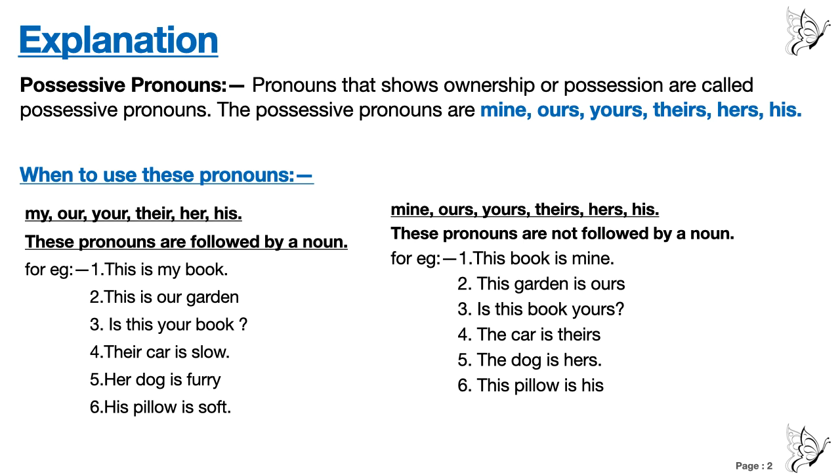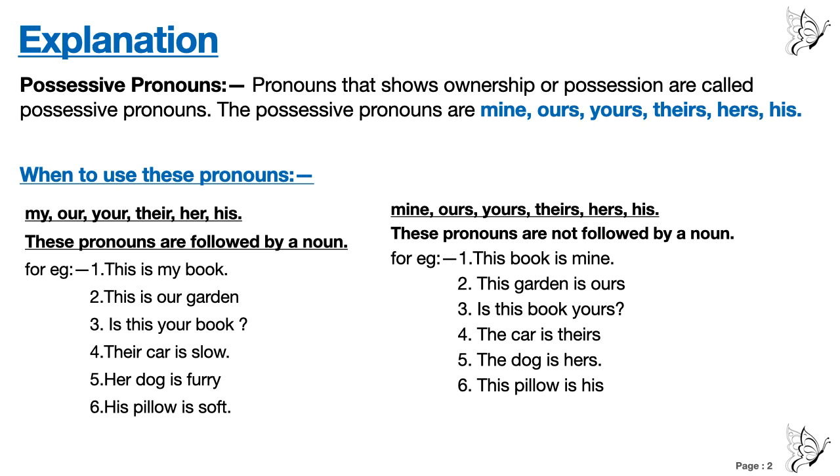After our, we are using a noun, that is garden. Is this your book? After your, what are we adding? Again a noun, book. Their car is slow. After their, again we are using a naming word, that is car.